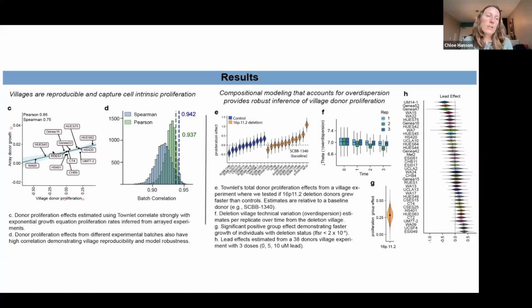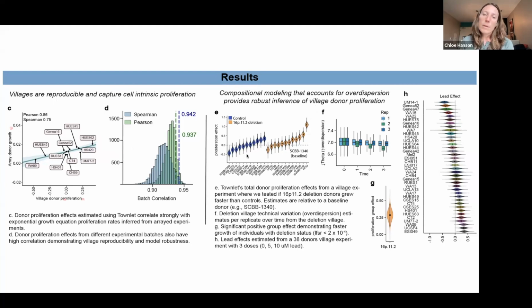We found strong correlation, even though these experiments were performed at different time points. Additionally, we did an experiment where we repeated a village using the same donors and found very strong correlation. Additionally, compositional modeling that accounts for overdispersion provides robust inference of village donor proliferation.